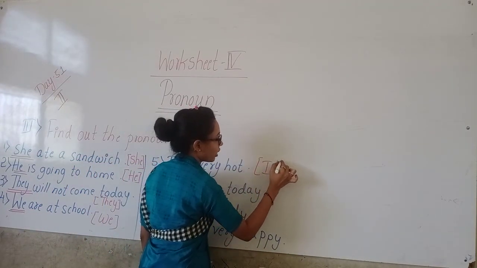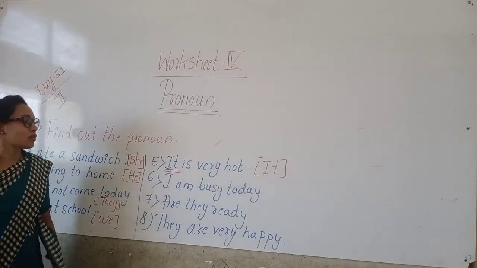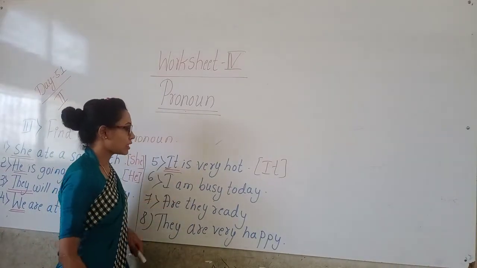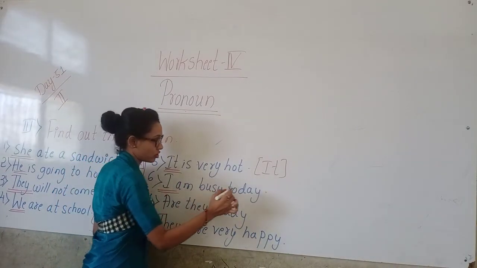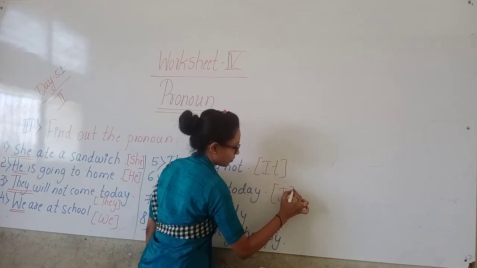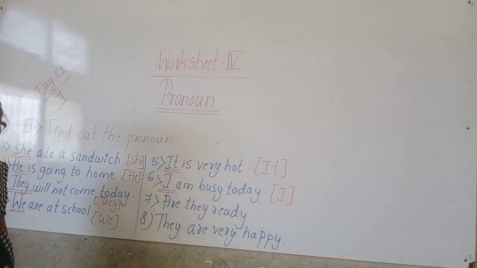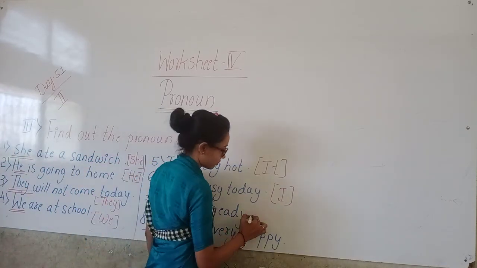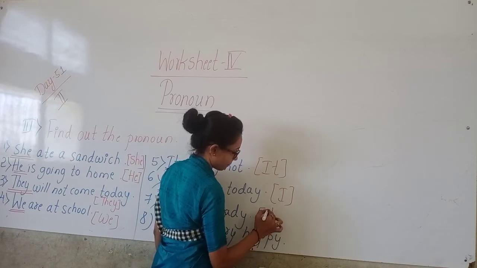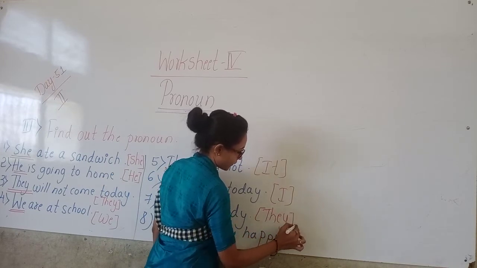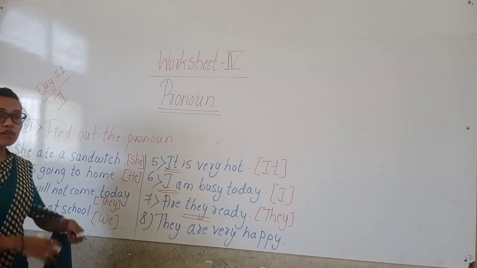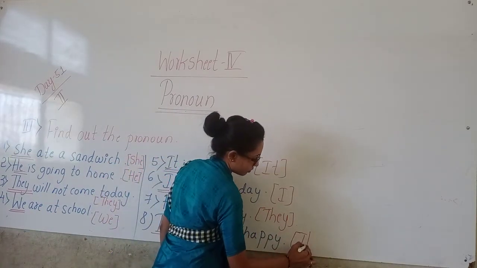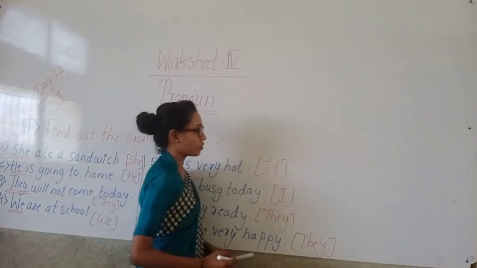It is your pronoun. Remember, pronouns we are using in place of a noun. Okay children? I am busy today. So here I is the pronoun, children. Are they ready? So which is the pronoun, children? They. Okay. The next one, they are very happy. Again here they is the pronoun, children. So like this you have to find out the pronouns.